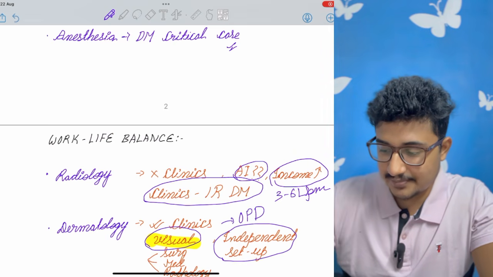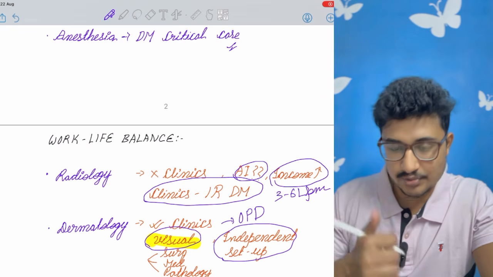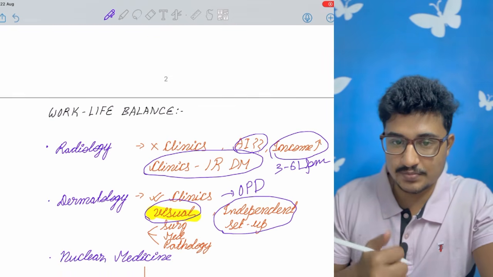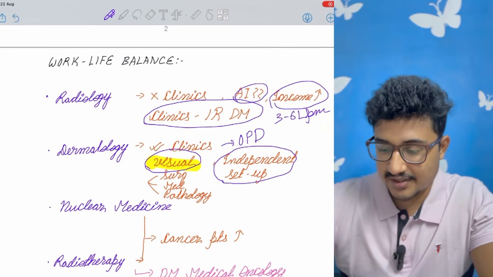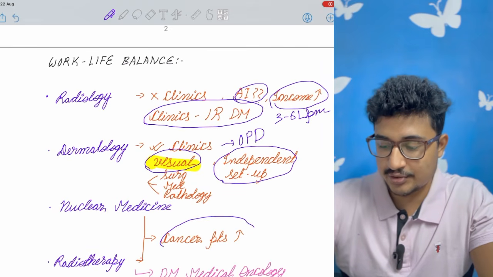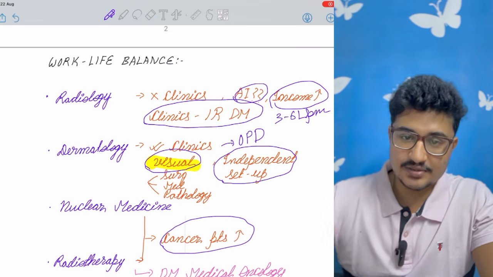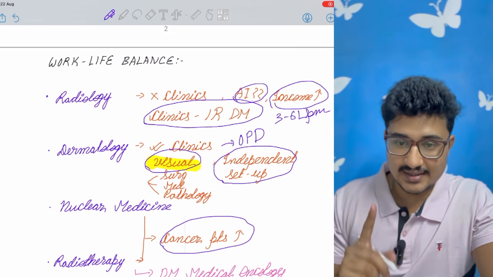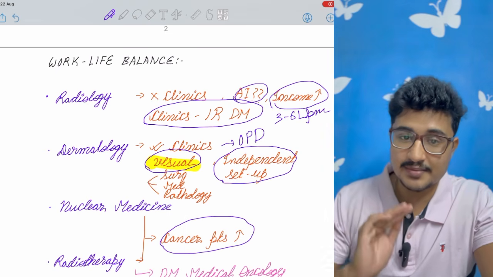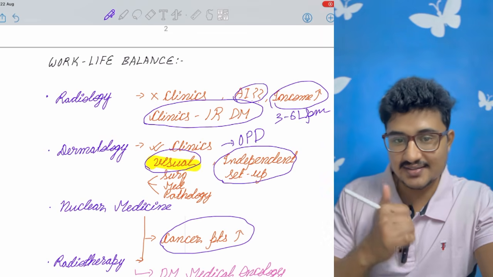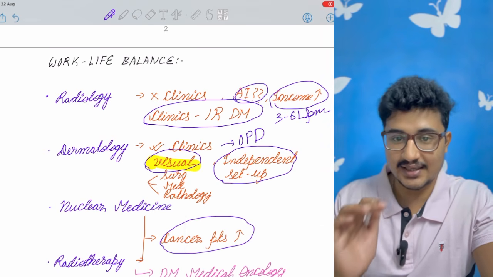And an independent setup you can easily get in dermatology and in any medicine streams. Most of the medicine streams where you can work in OPDs, you can get an independent setup. Another emerging branch is nuclear medicine and radiotherapy. As I have highlighted in that video, you will be able to see it after this video, in the end screen. Cancer patients are increasing day by day, so the demand for nuclear medicine is also increasing. It is just like radiology, and it has a therapeutic purpose also, both diagnostic and therapeutic.